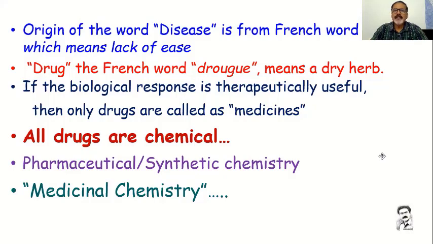And why are we going to study these medicines in our chemistry? Because all drugs are chemicals. The chemicals, they are pharmaceutical. Pharmaceutical means they are a higher order of organic chemistry compounds, and they come from synthetic chemistry. They are synthesized in the labs. So chemistry is directly linked with medicinal chemistry. That's why we are going to discuss medicinal chemistry in generic elective.